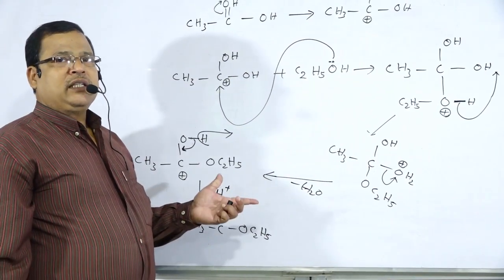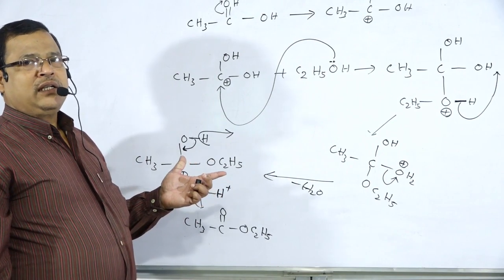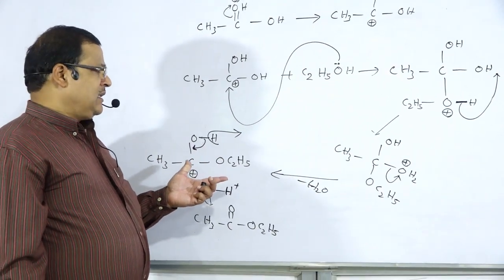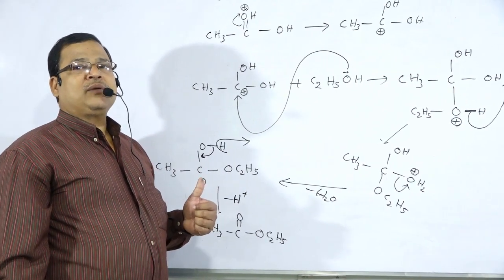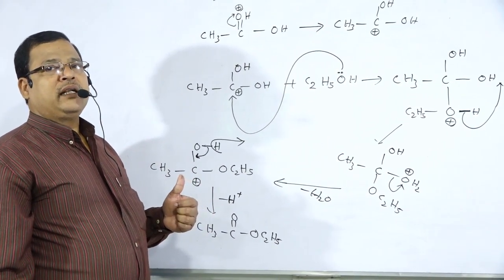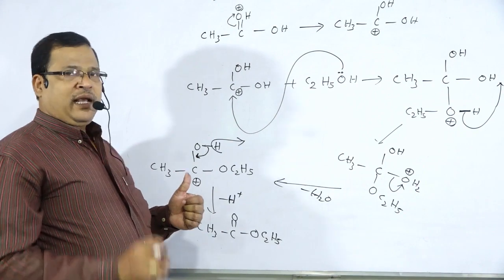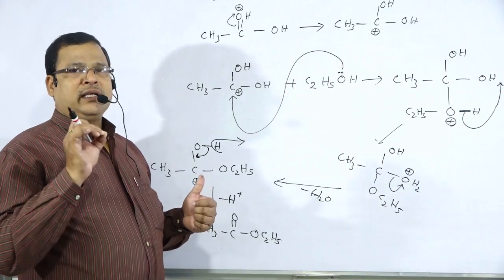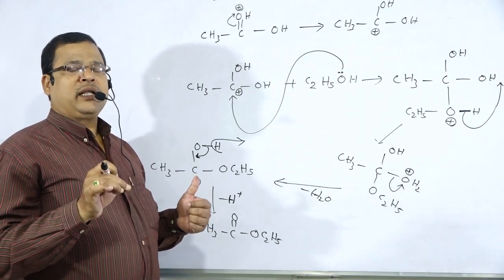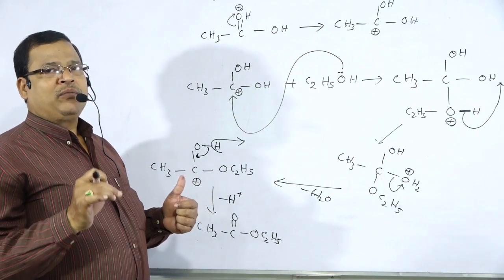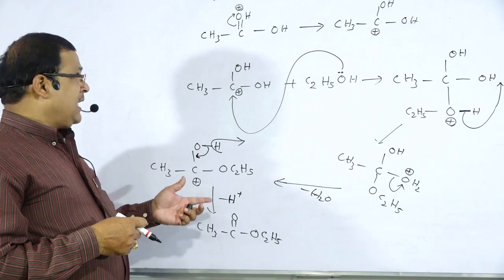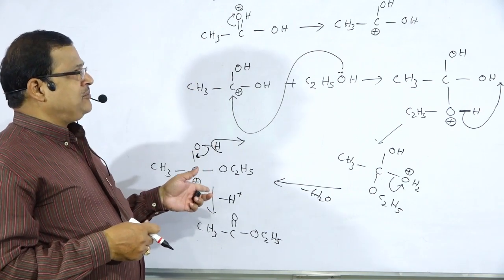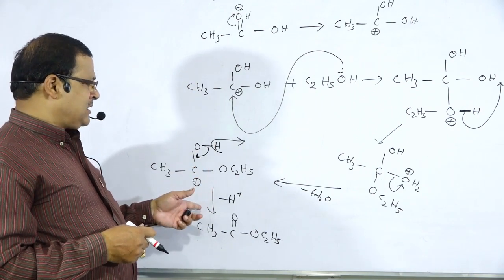So this is the mechanism of how the esterification reaction takes place. The esterification reaction is hindered by the presence of bulky groups, that is steric hindrance. Therefore, acids or alcohols containing less bulky groups will favor the esterification reaction easily. So this is regarding the mechanism of esterification.